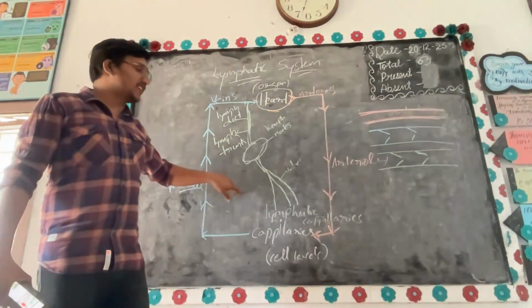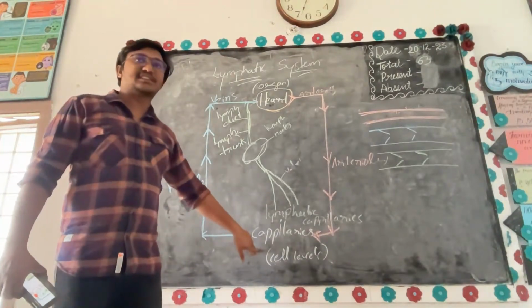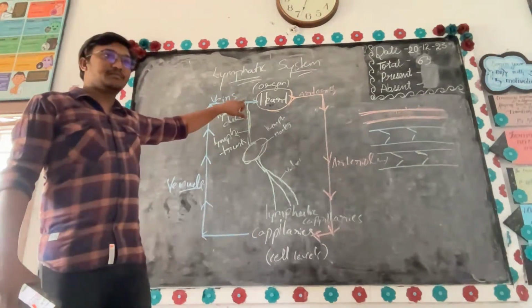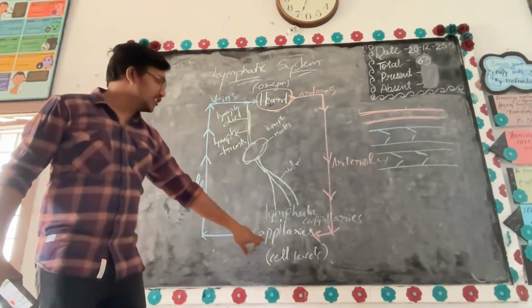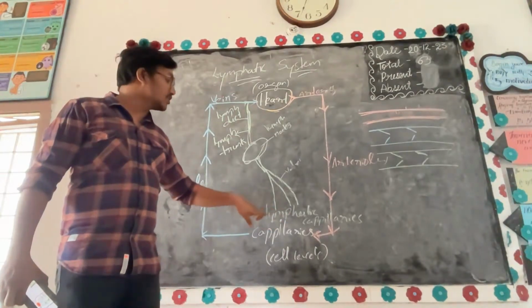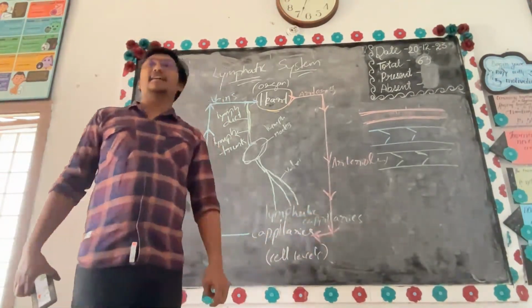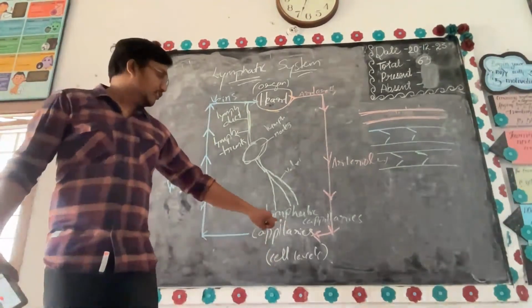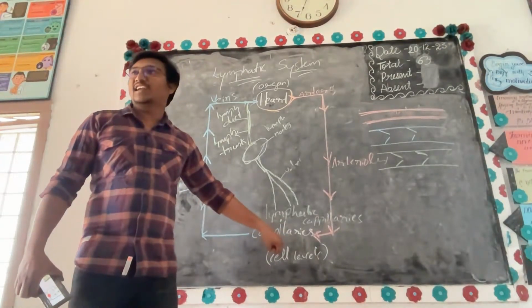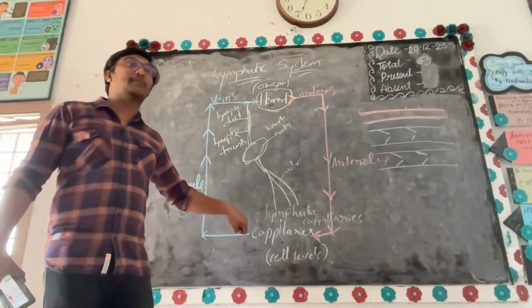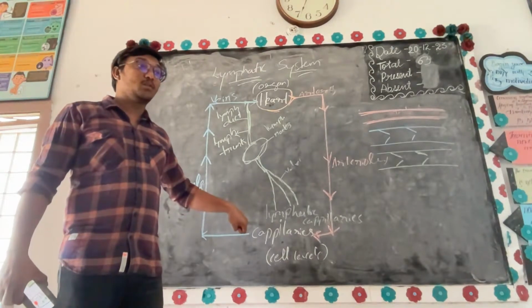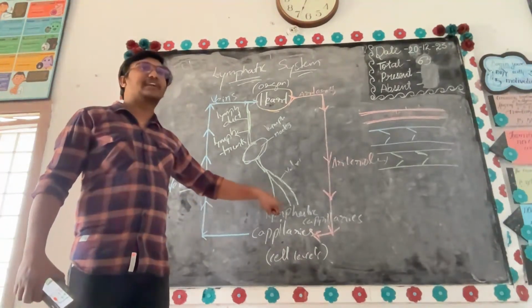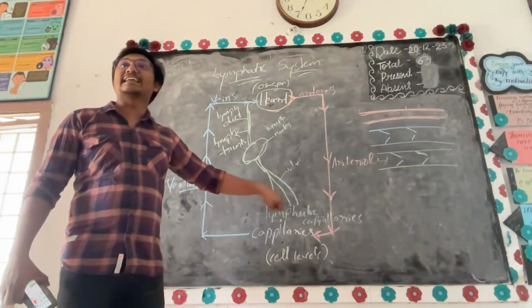Now we have a special type of system which is called the lymphatic system. This lymphatic system is present between the tissue and the vein. From tissues we have special structures called lymphatic capillaries. Whatever the capillaries take as deoxygenated blood goes into venules, and the remaining tissue fluid is sucked up by special capillaries called lymphatic capillaries.